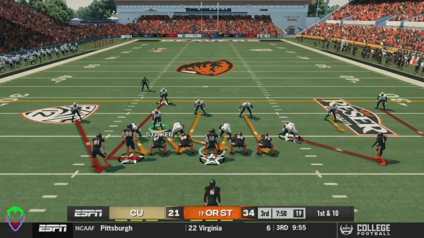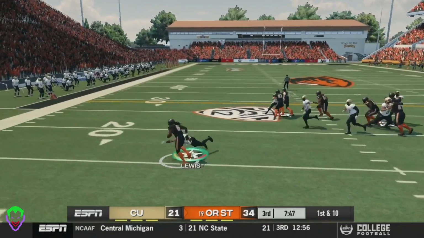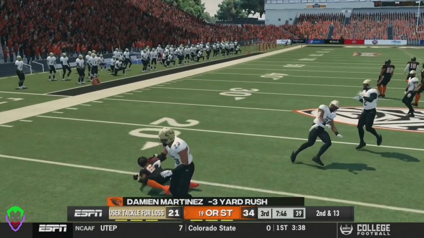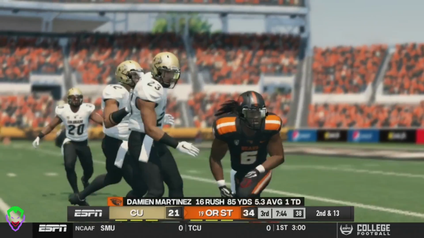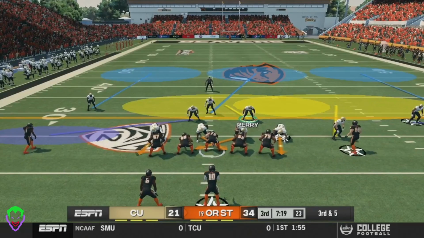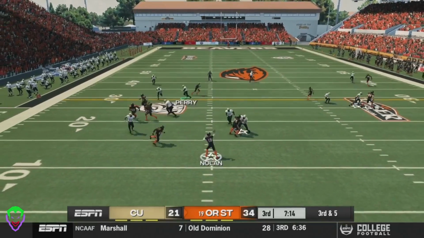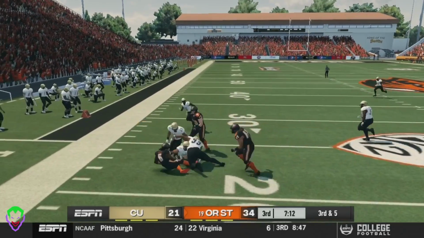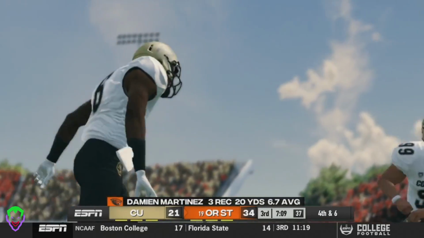Colorado's going to need some big defensive plays here. On the read option, Martinez gets the ball and gets tackled in the backfield for a negative 3-yard rush. What a play from the Colorado defense. 3rd and 5 here for Oregon State. Nolan drops back. It's a screen play. Screen out wide to Martinez and gets tackled for a minus 1-yard rush. Brings up 4th and 6.